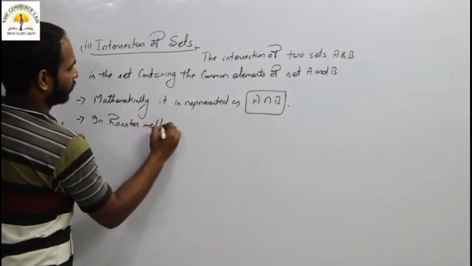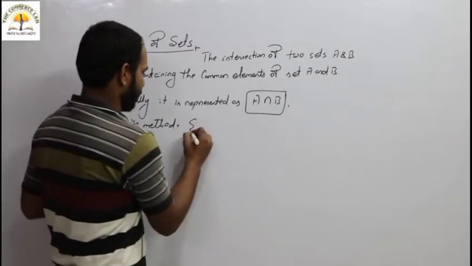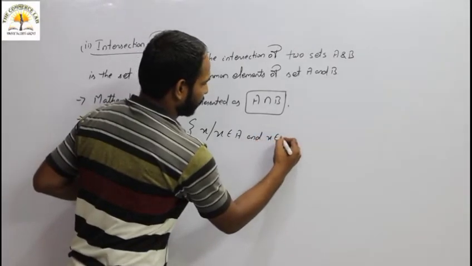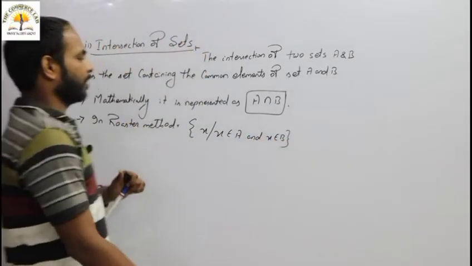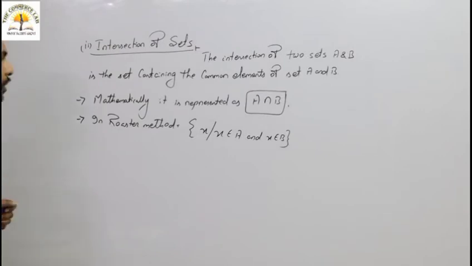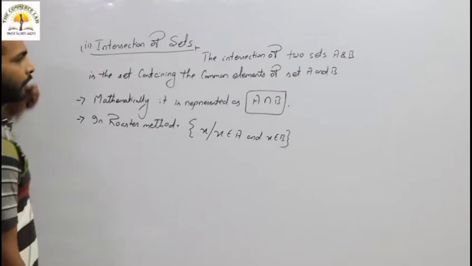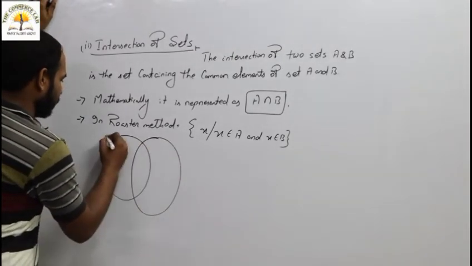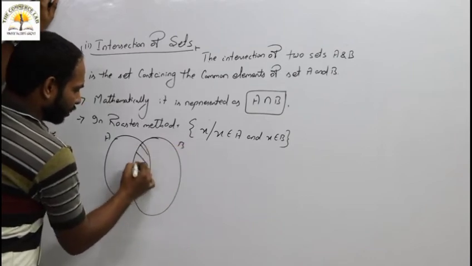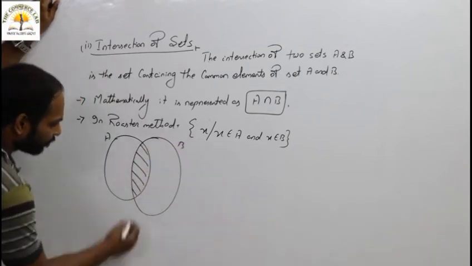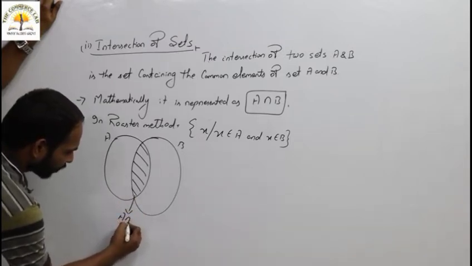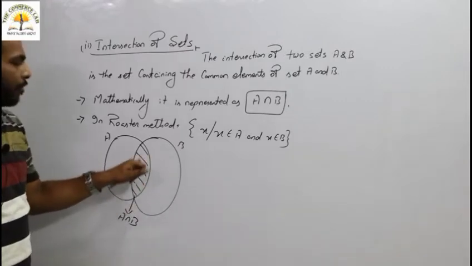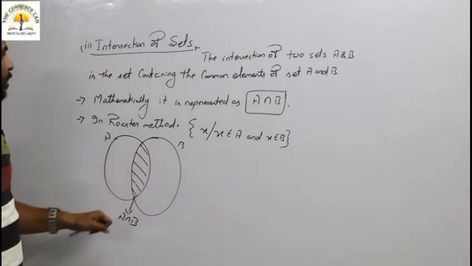In roster method, x such that x belongs to A and x belongs to B. In Venn diagram, if this one is your set A and this one is your set B, then the common shaded part is your A intersection B, because these are the common elements of set A and set B. So this is the intersection.